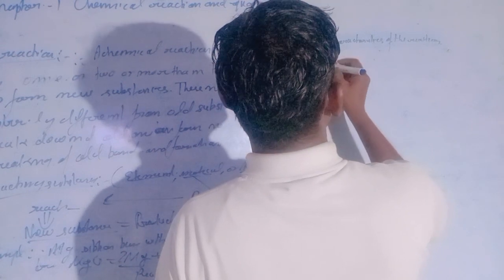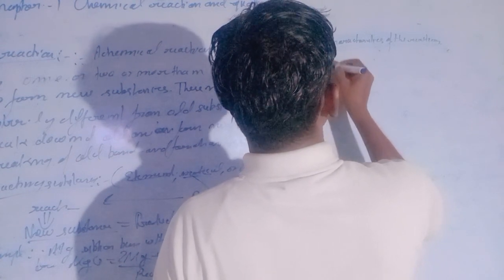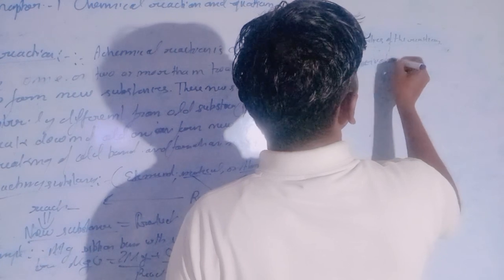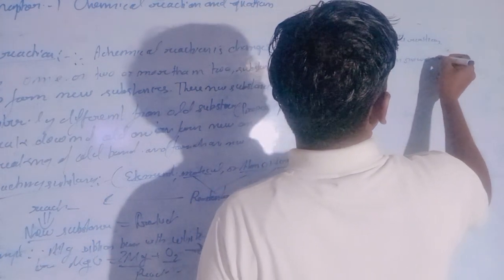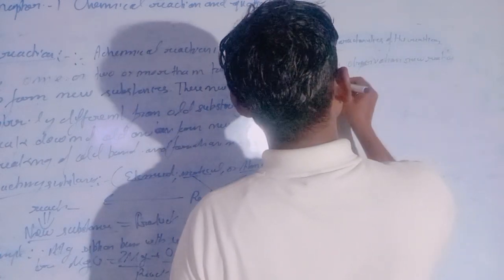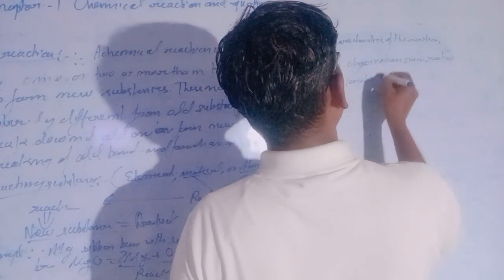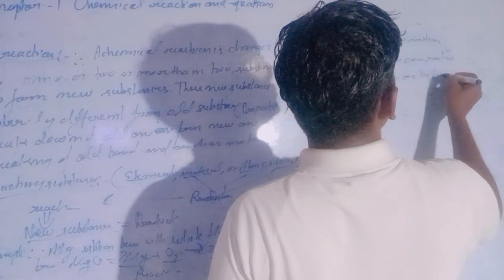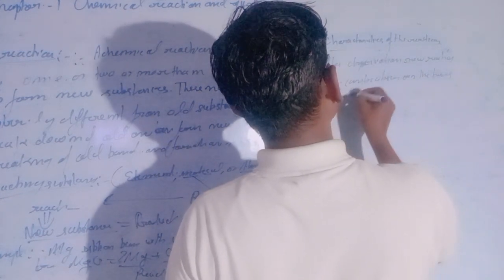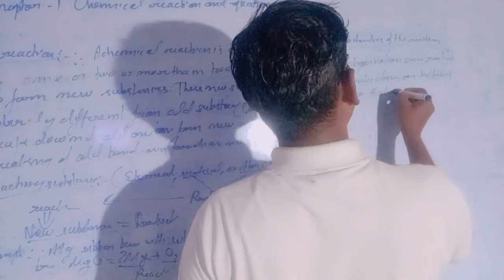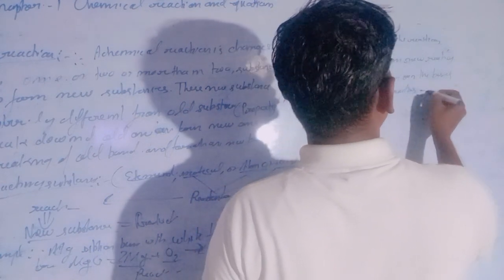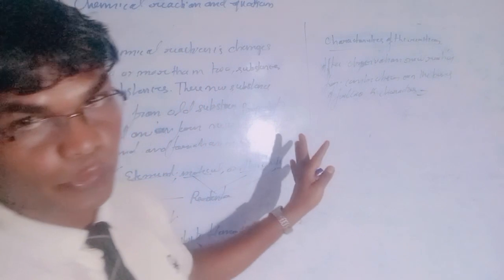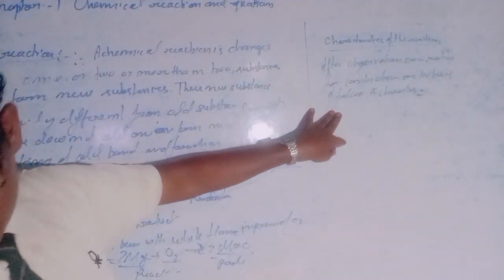New reactions can be observed on the basis of the following five characteristics, and these would be the chemical characteristics of reactions. Five characteristics are available here.